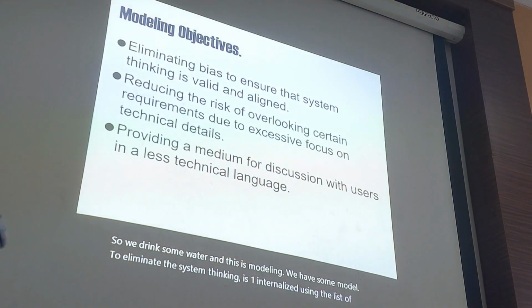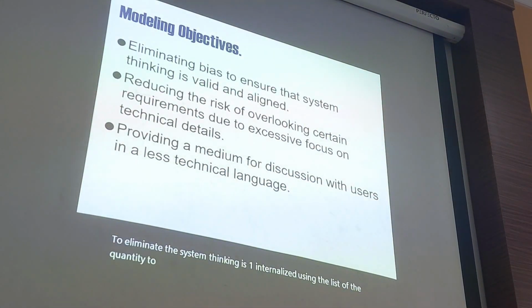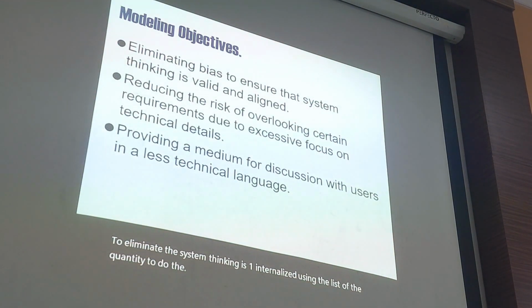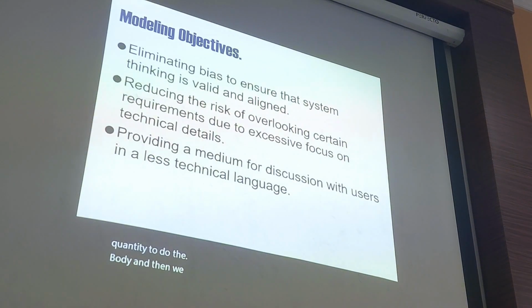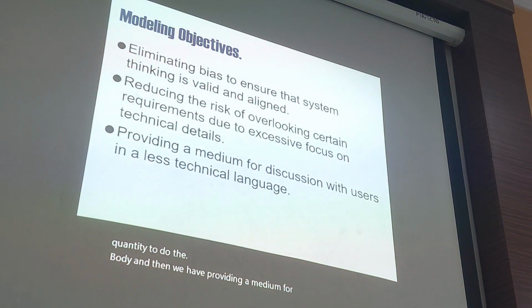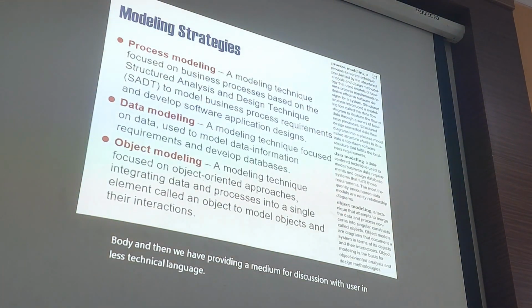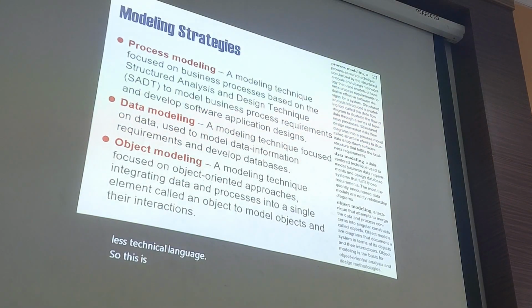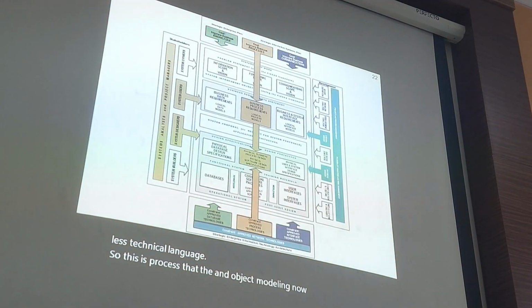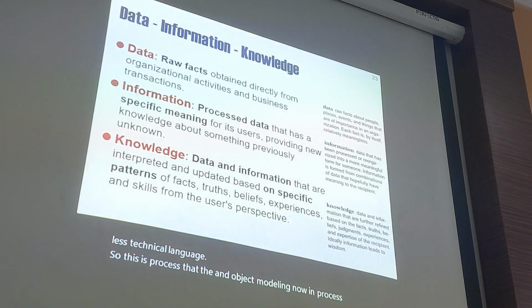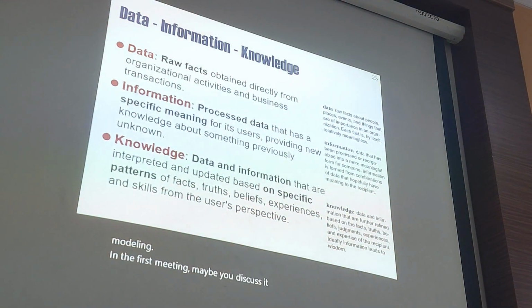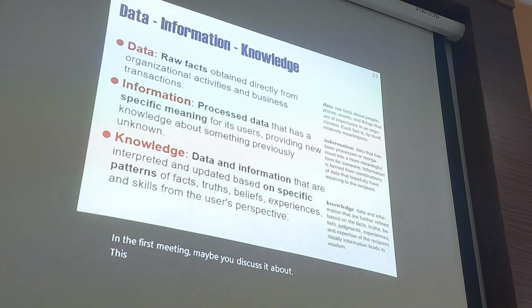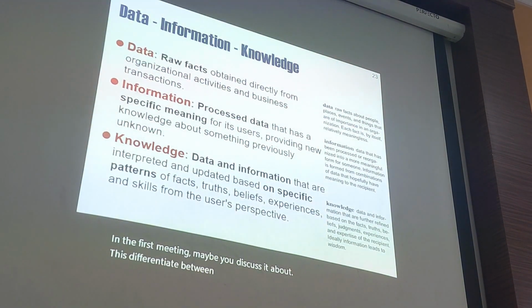Certain requirements arise due to the excessive focus on the technology, so we provide a medium for discussion using less technical means. So this is process, data, and object modeling. Now in process modeling, in the first meeting maybe you discussed it about media. What is the intention with data, information, and knowledge?